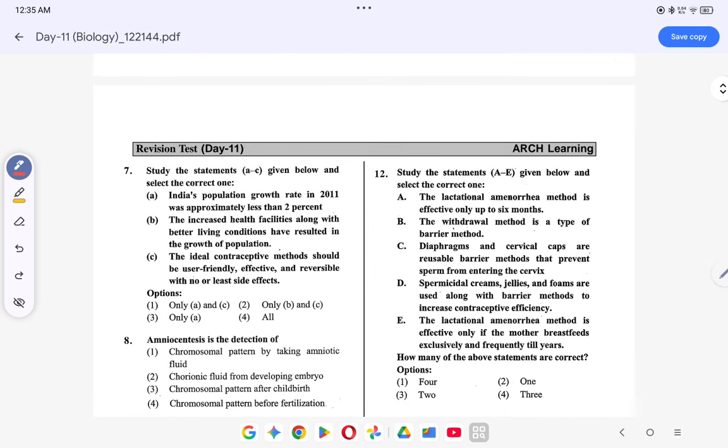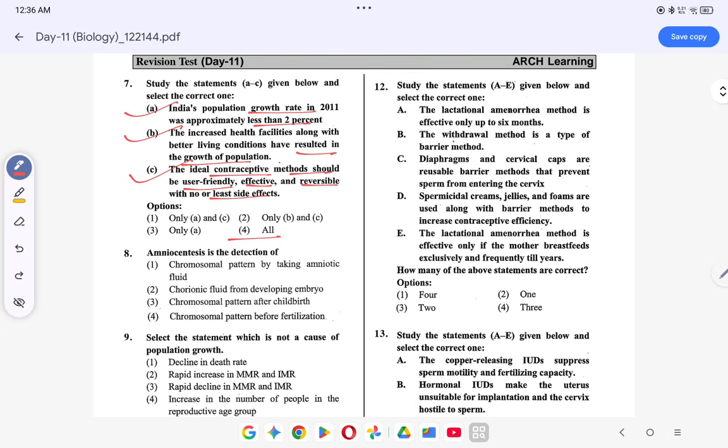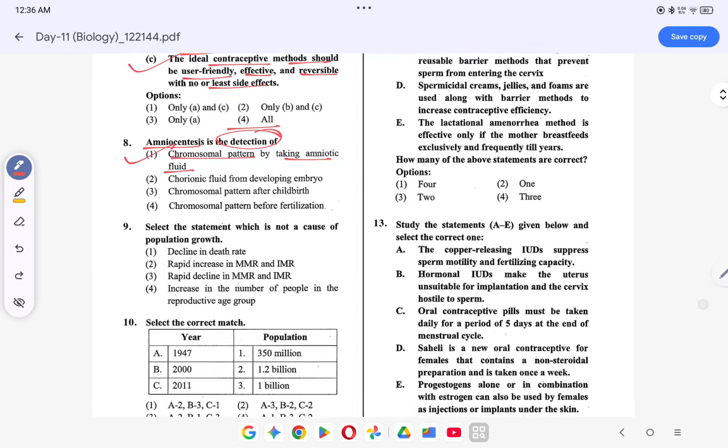Select the correct one from those given below. Indian population growth rate in 2011 was less than 2%. This is correct. The increased health facilities along with better living conditions resulted in the growth of population. This is correct. Ideal contraceptive method should be user friendly, effective, reversible and with least side effects. This is correct. So the option will be 4, all of them. What is amniocentesis? Amniocentesis is the detection of the chromosomal pattern by taking the amniotic fluid. This is correct.